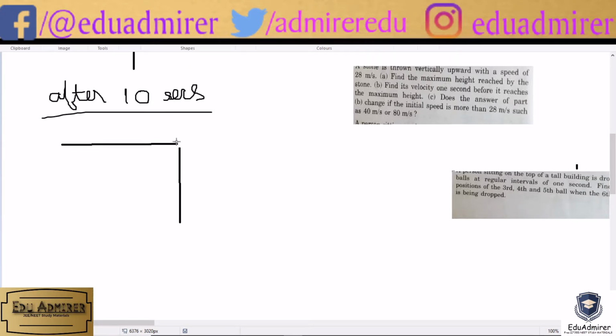The police will reach this part at t equals 10, and after 10 seconds the culprit would have covered a certain distance, and it would be somewhere around here. So we have to find the distance covered by the culprit at t equals 10 seconds. This is the situation at t equals 10 seconds.